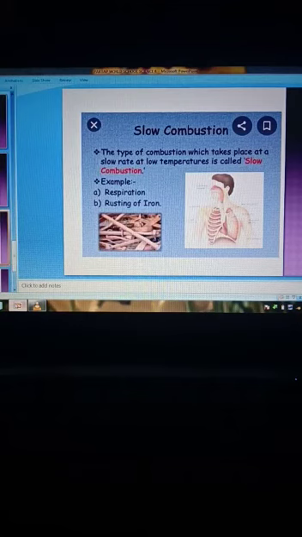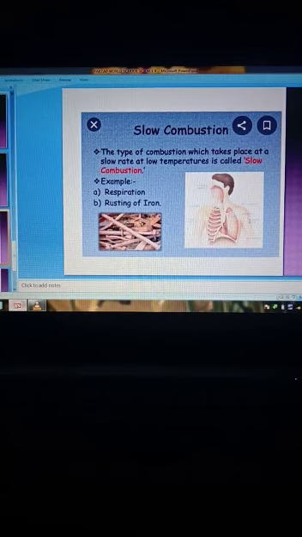Last is the slow combustion. It is the type of combustion which takes place at a very slow rate and at low temperatures. Example, respiration, that is, burning of food in our body when it reacts with oxygen and it produces energy. Second, rusting of iron. I hope the concept of combustion is clear to you.